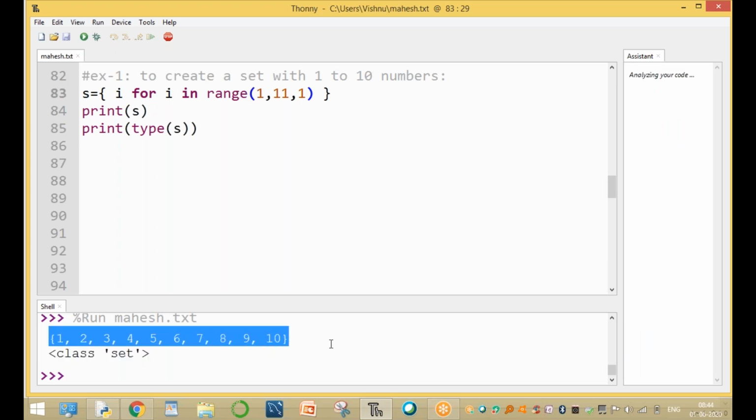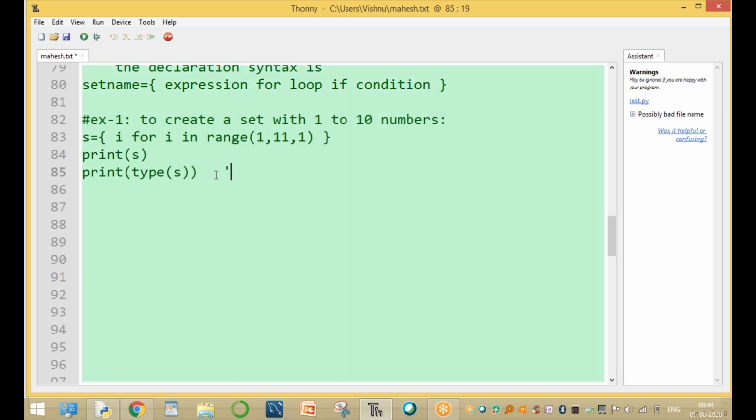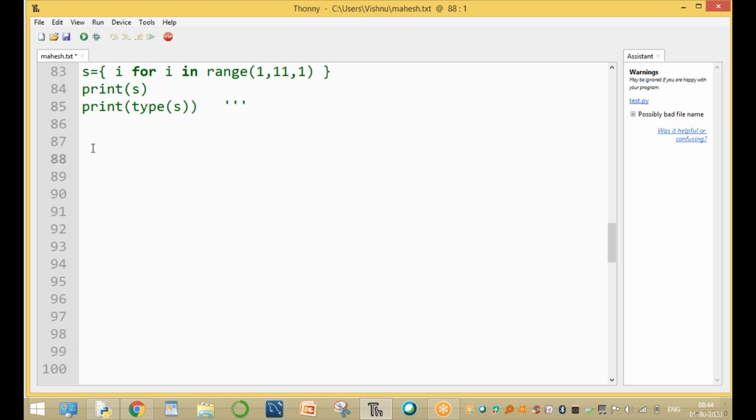This is the set class, creating a set of numbers 1 to 10 by using the set comprehension. Okay, using set comprehension, all these example programs are simple. Another one. Now here we create a set. Okay, example 2.